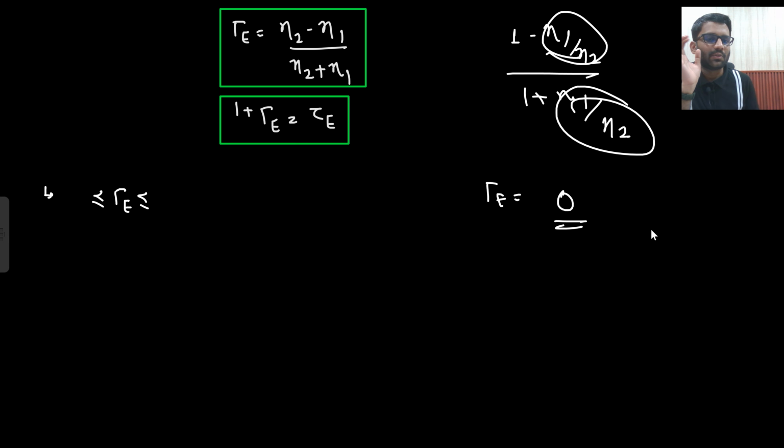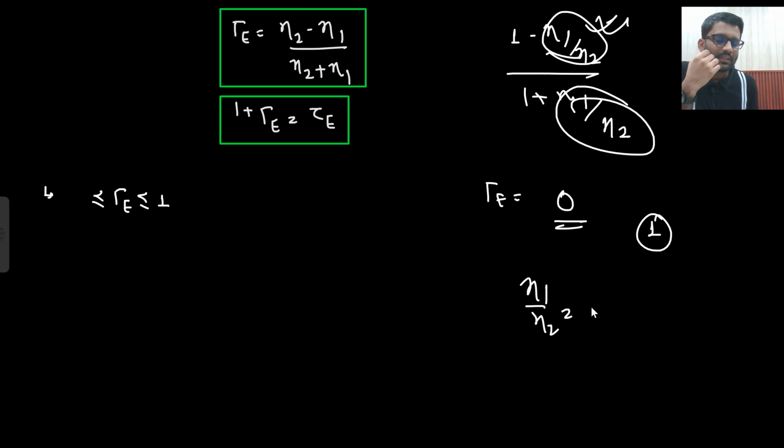Neta 1 by neta 2 is 0. So what will you get? 1. So this is the maximum value it can get. And what will be the minimum value it can get? That this value is very, very high. That means neta 1 by neta 2 is tending to infinity. If that is tending to infinity, that means 1 can be ignored. So neta 1 divided by neta 2 divided by neta 1 divided by neta 2, and minus sign is there. So what will be that answer? Minus 1. So it can have the value from minus 1 to 1.